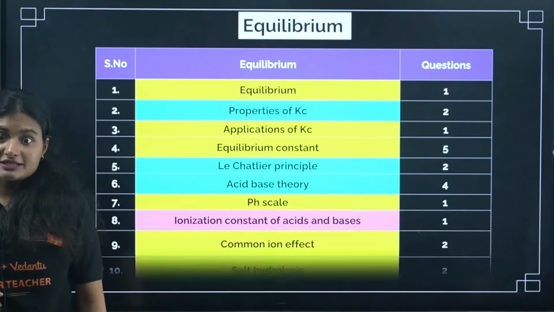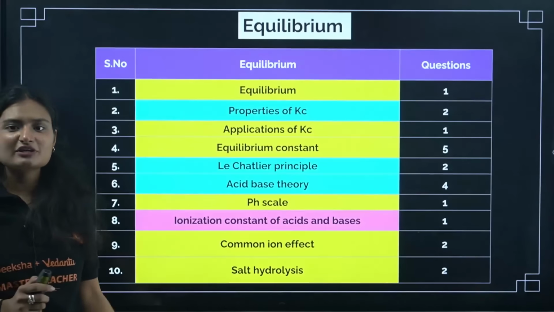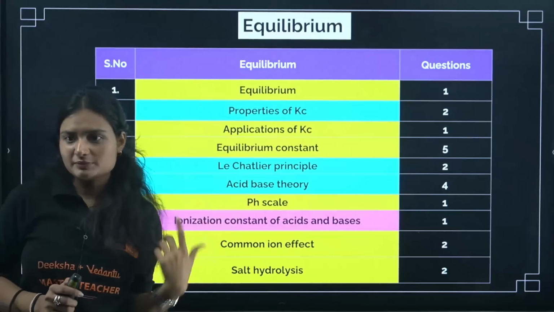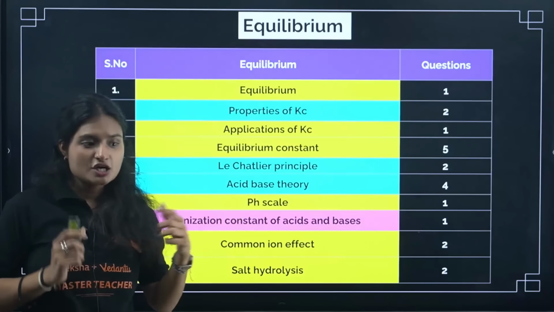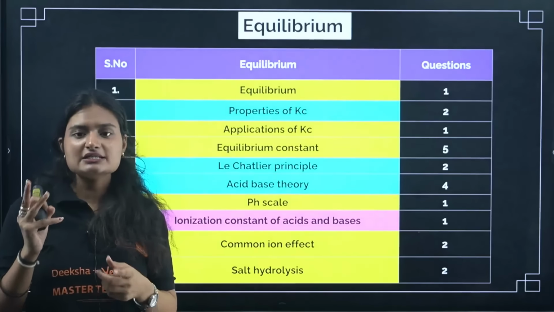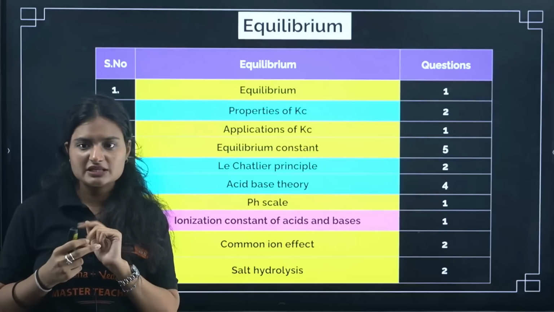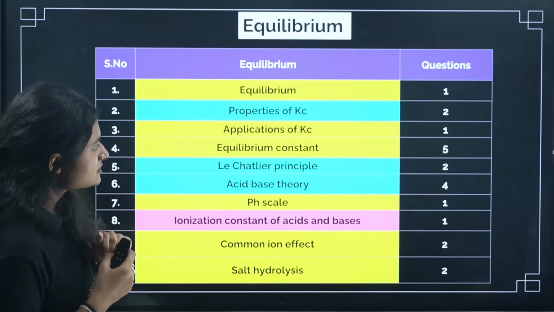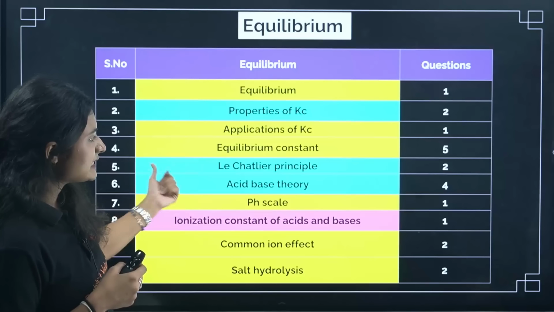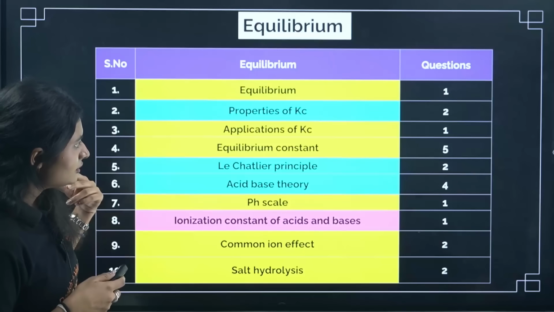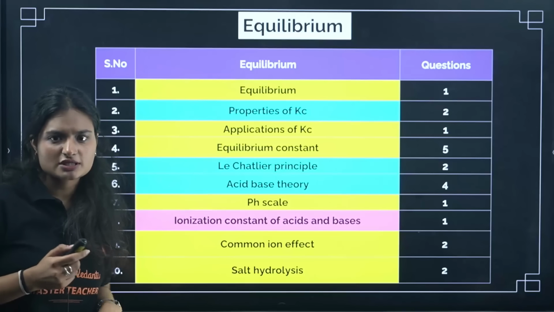From equilibrium, yes, that's a nice chapter. Major questions were from equilibrium constant and acid-base theory. In acid-base, focus on 2 theories, Bronsted acid-base theory and Lewis acid-base theory. So these 2 theories are very important. Okay, and then equilibrium constant and acid-base theory, they are very important. Okay, yes, 1-2 questions are coming.